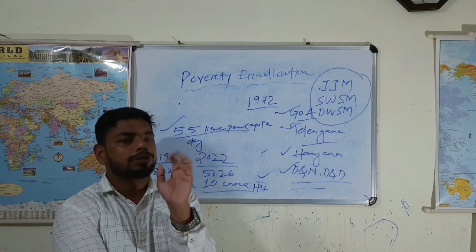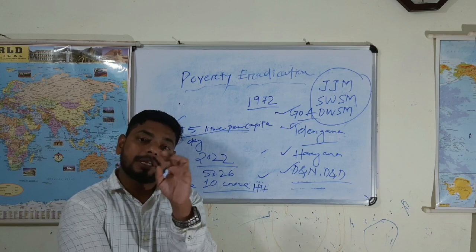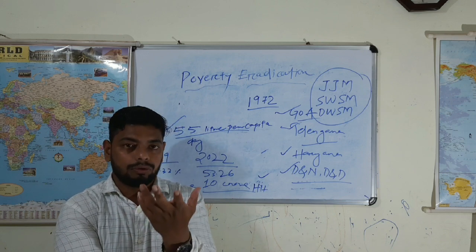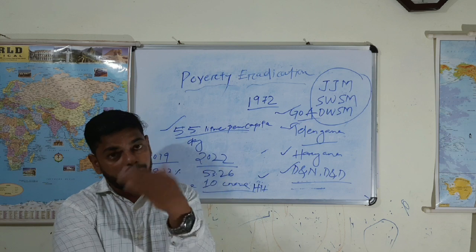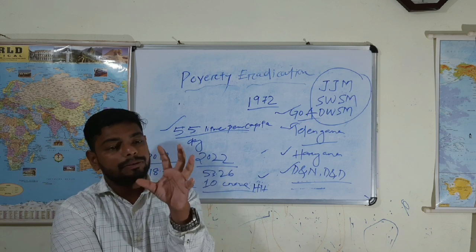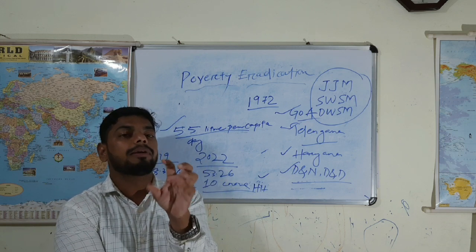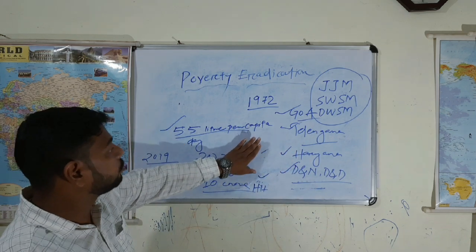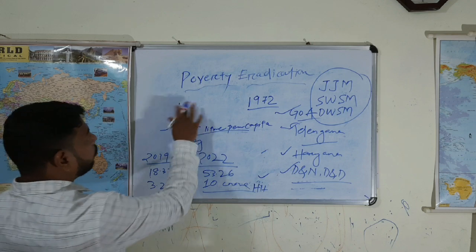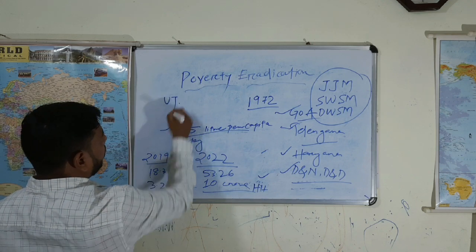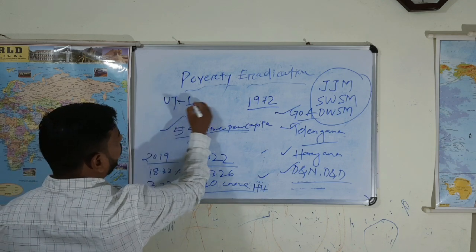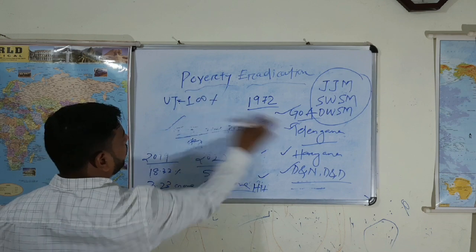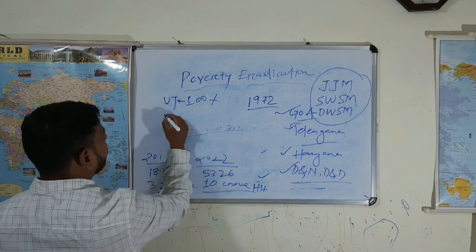So the central contribution towards the Himalayan and Northeast states is more. In the case of union territories, it is fully funded by the central government.